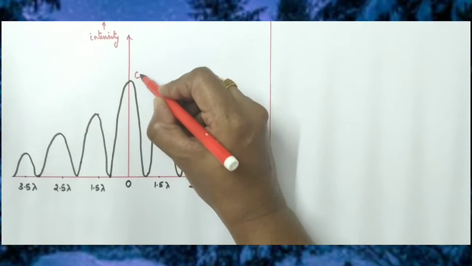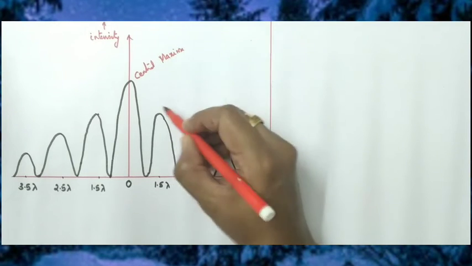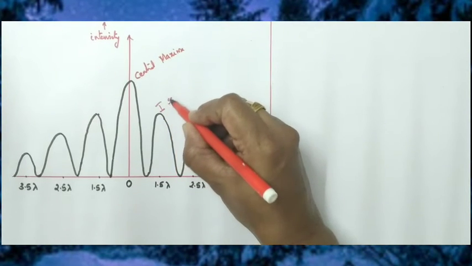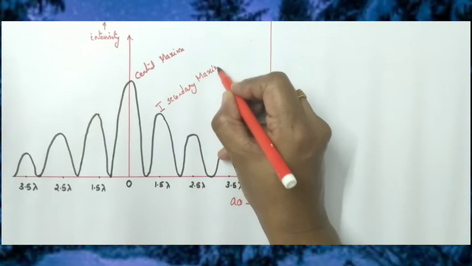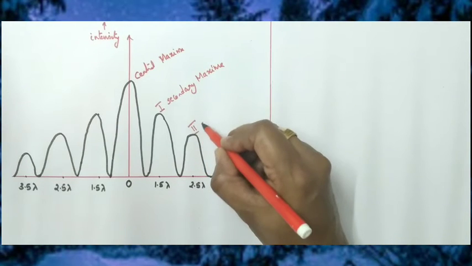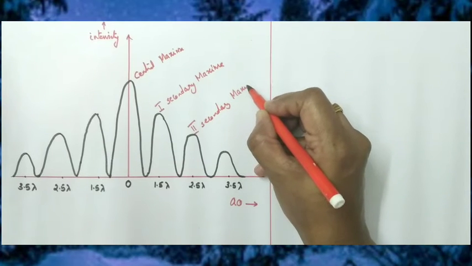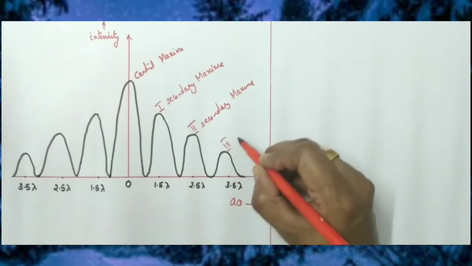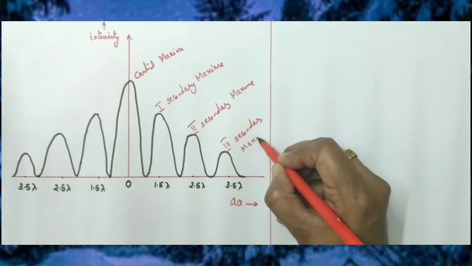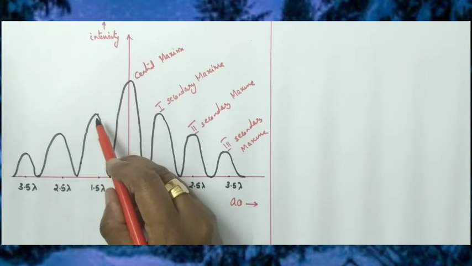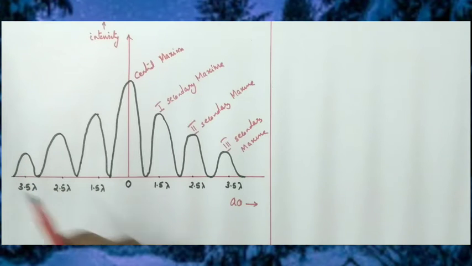Here this is called central maxima. This is called first secondary maxima. This is called second secondary maxima, and this is called third secondary maxima. On the other side, this represents first secondary maxima on the other side. Here also second secondary maxima, and this one third secondary maxima.